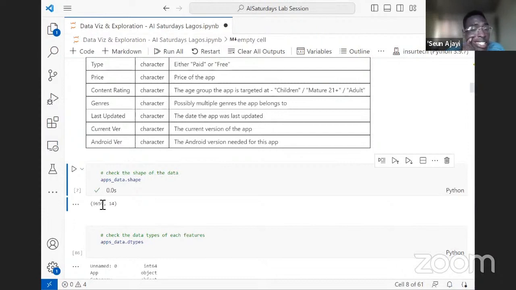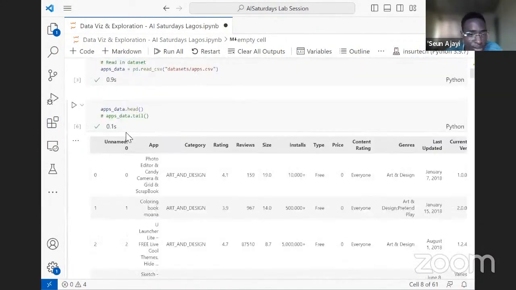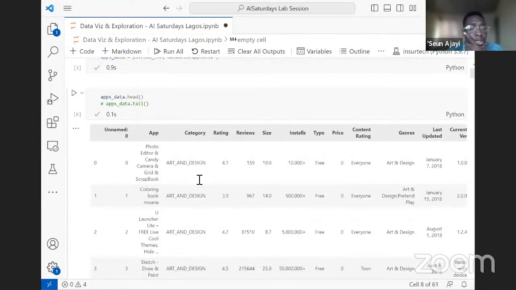We can see the data set has about 9,700 rows, which tells us we should have about 9,700 unique apps on Google Play Store, and about 14 columns. I will say 13 because of this one that we are going to drop as we move on.